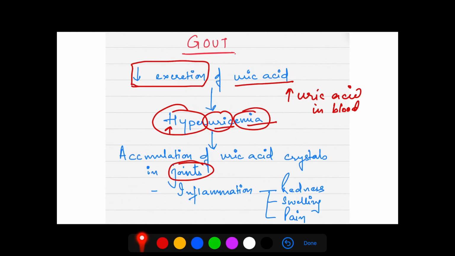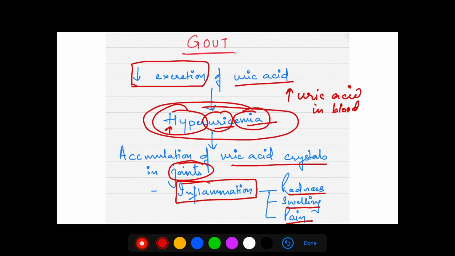Normally the joints are free of these crystals. Because of the accumulation of crystals, there is inflammation of these joints, which will cause redness, swelling and pain of the joint. So this is gout, because of increase of the uric acid in the blood because of decreased excretion.